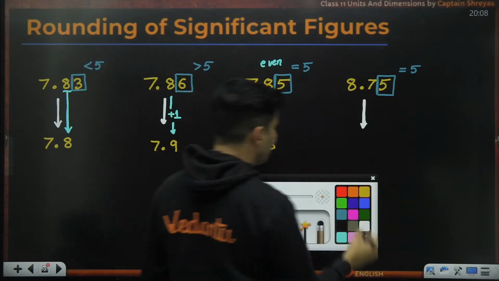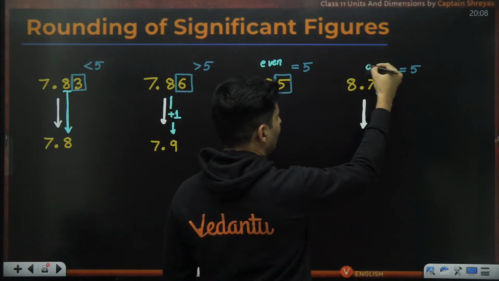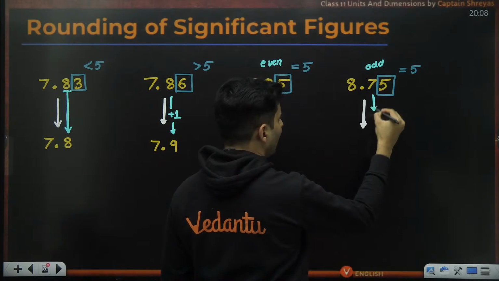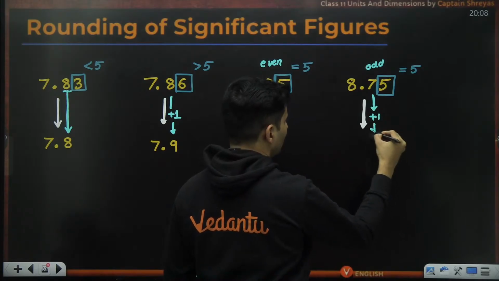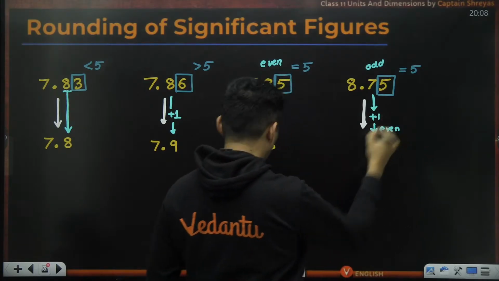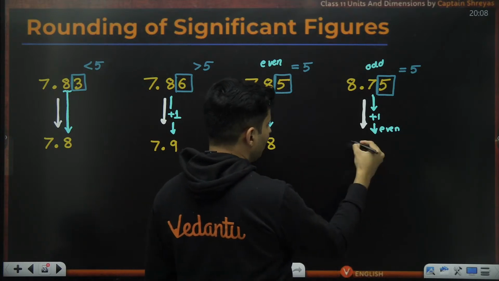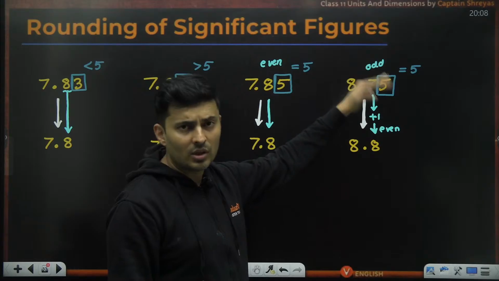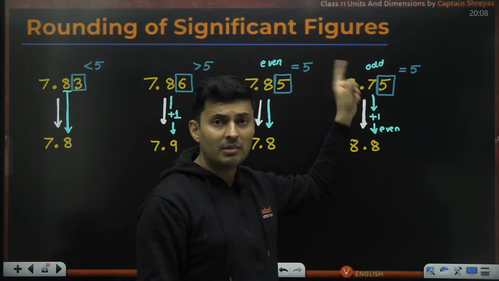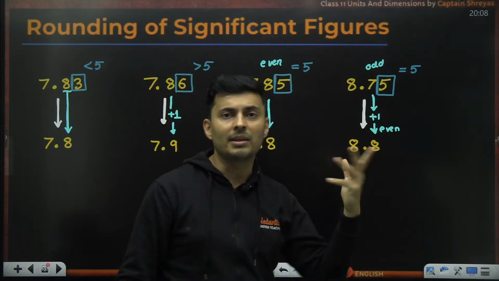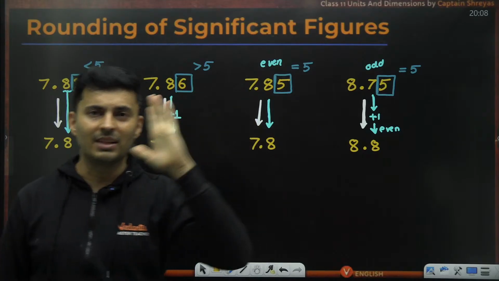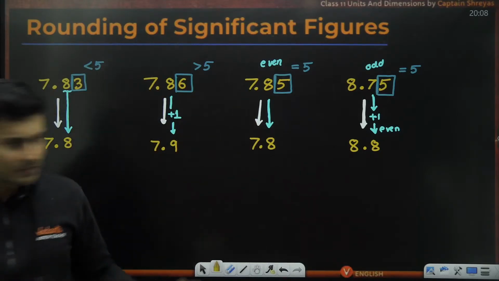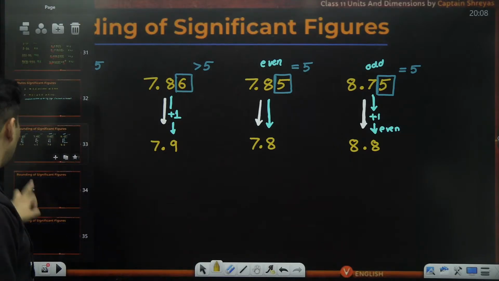But the moment it is an odd number, like the number 7 over here, then try to make it even by adding 1 to it. So you are trying to make it even by adding 1 to it. So what will happen? This will become 7.8 because 75 is closer to 70 also, 80 also. 7 will make it odd, 8 will make it even. So always make it even. That's the simple way. Is that right, everyone? Okay. This is amazing, sir.